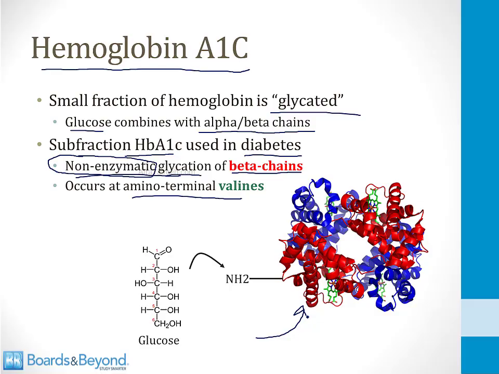Some of the amino acids found in the beta chains are valines, and valines, as you know, have an NH2 group. Glucose will be added to these NH2 groups without an enzyme, hence it is called non-enzymatic glycation of the amino terminal of the valines. And when this occurs, you create molecules of hemoglobin A1C, and you can measure the amount of hemoglobin that is hemoglobin A1C and use that to monitor or diagnose diabetes.